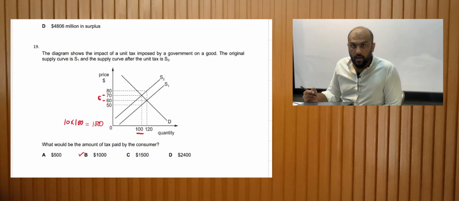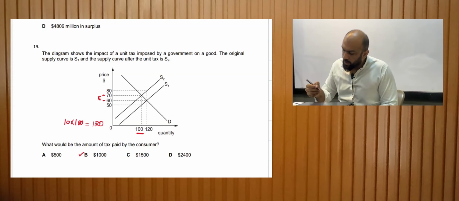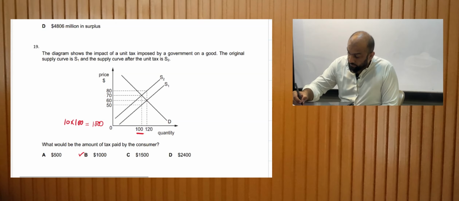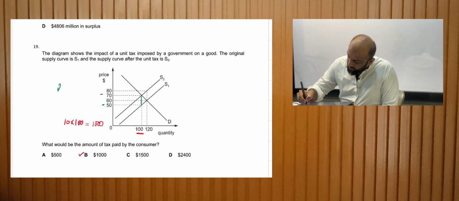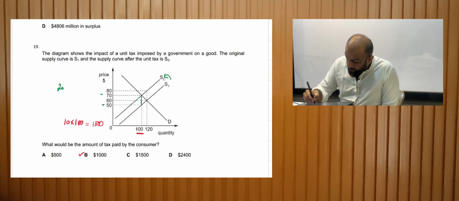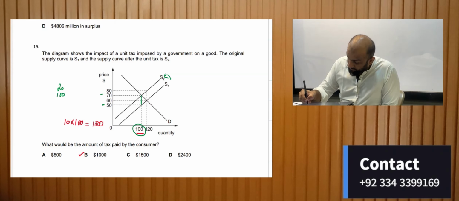is what would be the total tax, right? Total tax, customers plus producers. As I have explained, the total tax would be the vertical distance between S1 and S2. So we can measure it like this, which is 50 and 70, so 20. And we are moving to S2. So the new equilibrium is at 70 at 100 units. So 20 into 100 gives me a total of